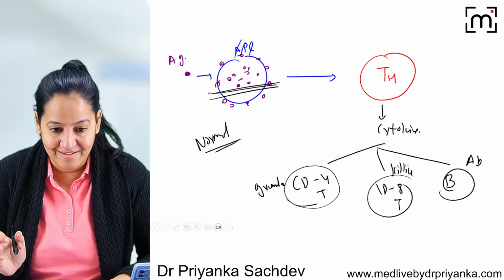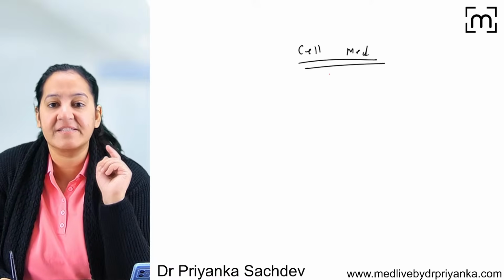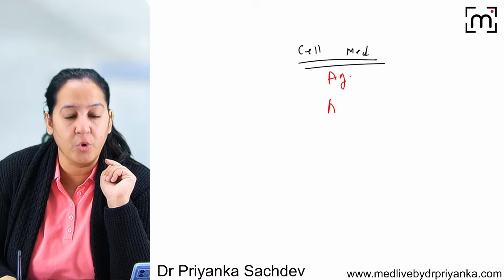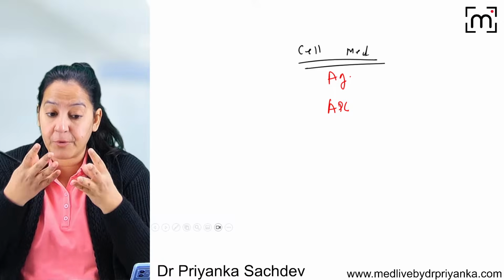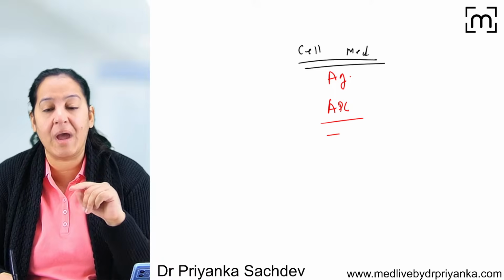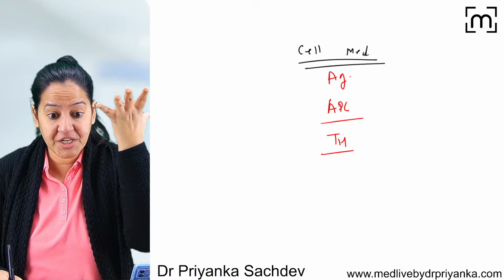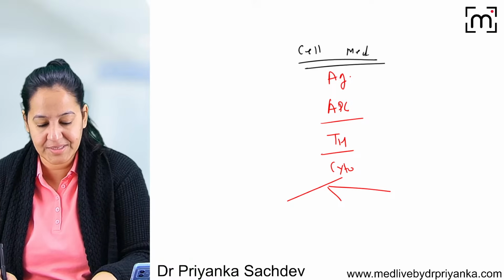You have to understand. So tell me first, how does cell-mediated immunity work in the human body? Tell me the steps. Say, ma'am, first the antigen comes. The antigen goes to the APC. The APC will engulf the antigen, degrade it, process it and present it on the surface. This APC will take the antigen to the helper TH cell. On stimulation, the helper TH cell secretes cytokines. Cytokines stimulate three more cells. Which three cells?